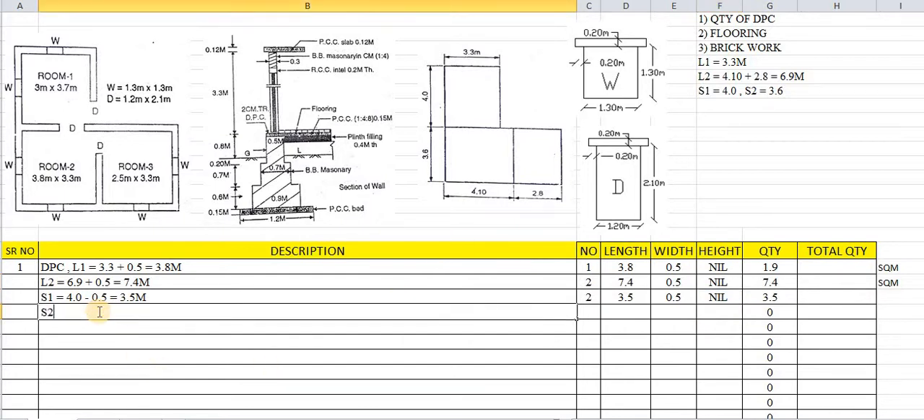What about S2? S2 has been taken as 3.6. So 3.6 minus again width of section 0.5. So it comes to 3.1 meters. How many numbers of S2 are there? 1, 2 and 3. So S2 are 3 numbers. Its length is 3.1. 0.5 is the width of DPC. Again it comes to 4.65.